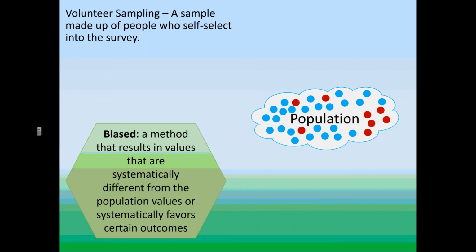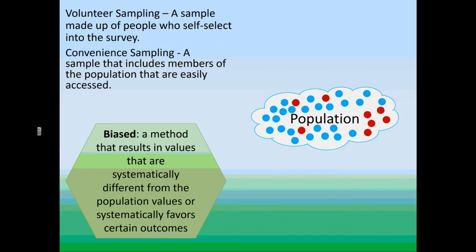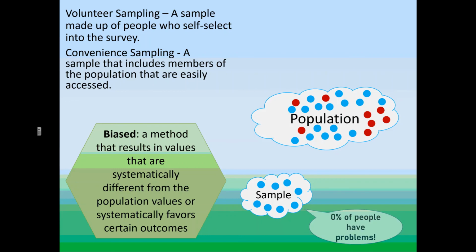Another absolutely terrible way to sample is convenience sampling. A convenience sampling is just grabbing people who are easy to get. So we've got a sample, and I'm going to grab the people who are closest to my sample. Okay, so we've grabbed people who are closest to my sample bubble. And we've got 0% of people have problems. That's also wrong.